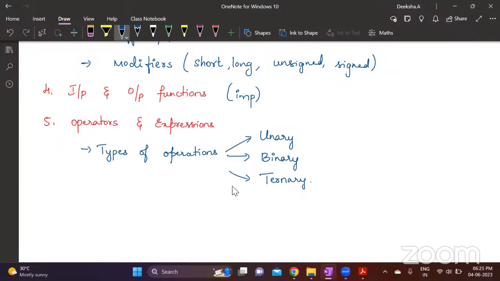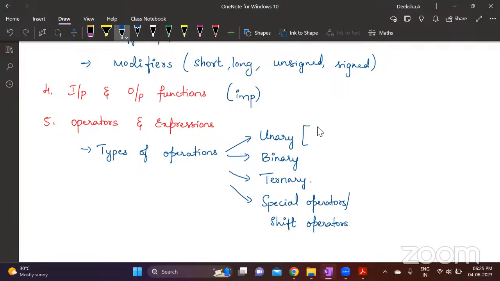Some books give you an additional thing as special operators, or we can write shift operators. Only in some textbooks it will be mentioned like this. If you write the first 3, that is sufficient.